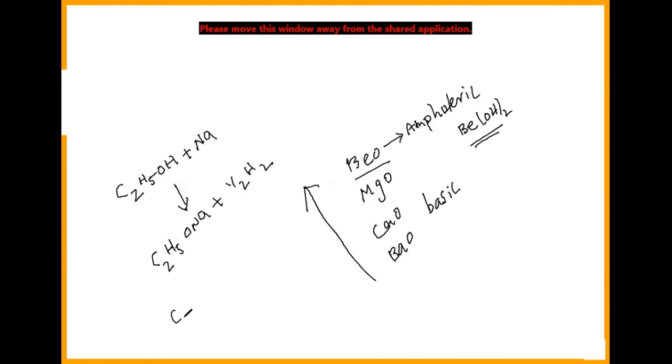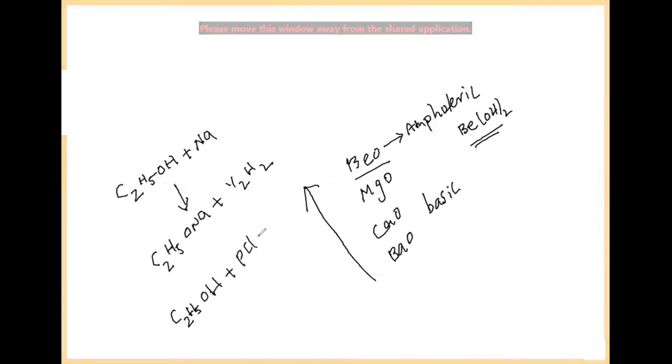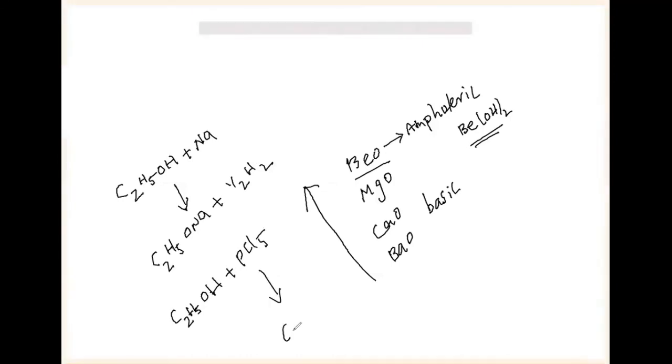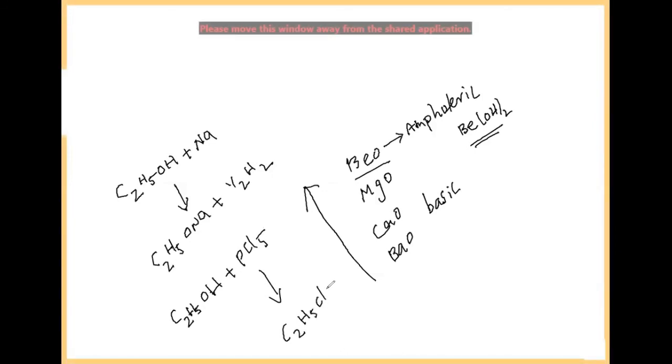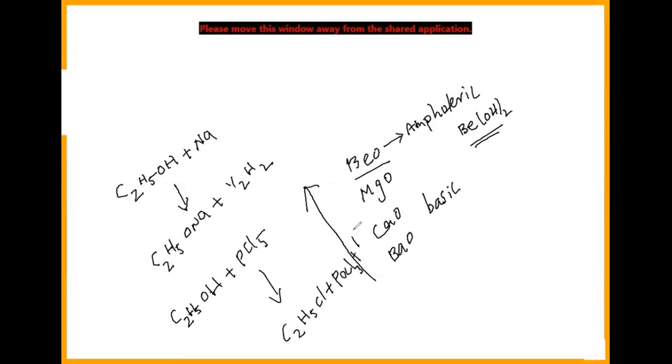The same C2H5OH, on reaction with PCl5, you can get C2H5Cl plus POCl3 plus HCl.